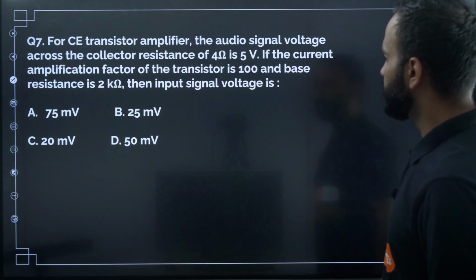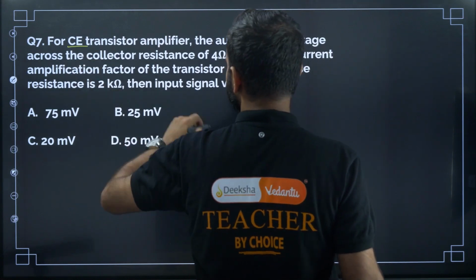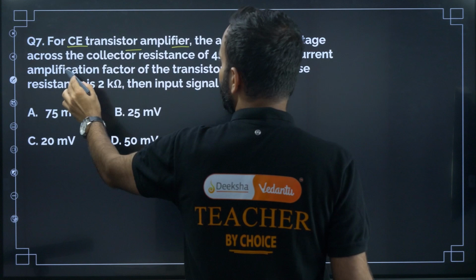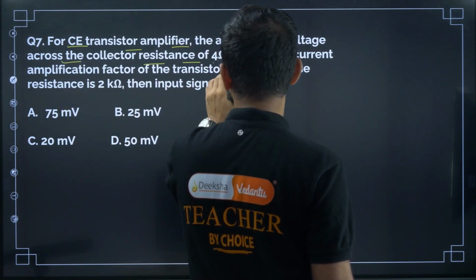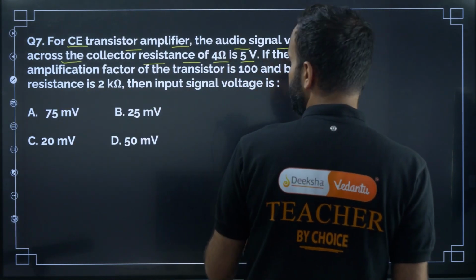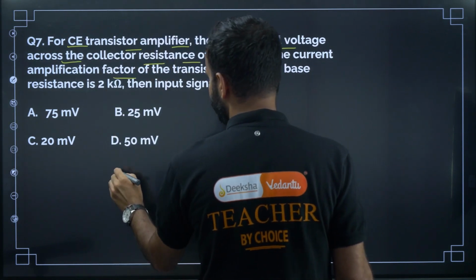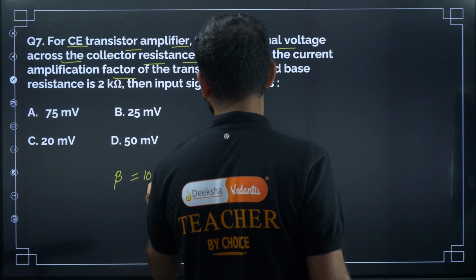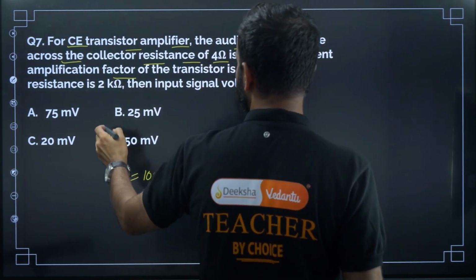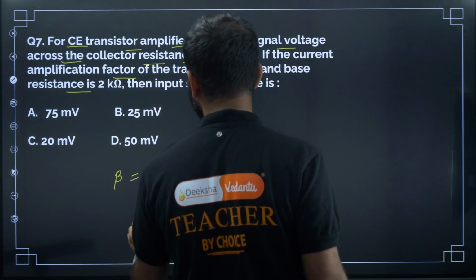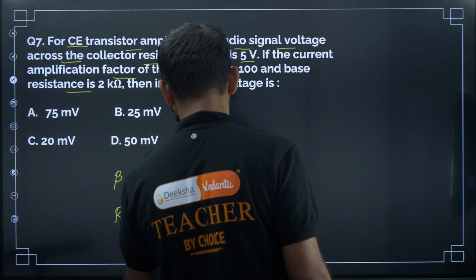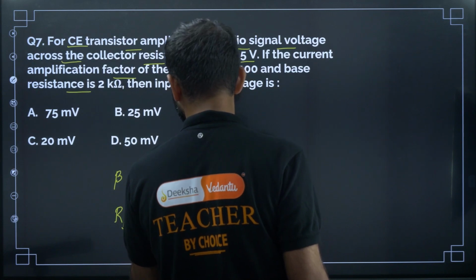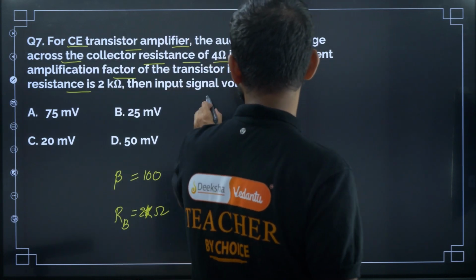Next question, question number 7. For a common emitter transistor amplifier, the audio signal voltage across the collector resistance of 4 kilo ohm is 5 volt. If the current amplification factor beta of the transistor is 100 and the base resistance RB is 2 kilo ohm, then input signal voltage.